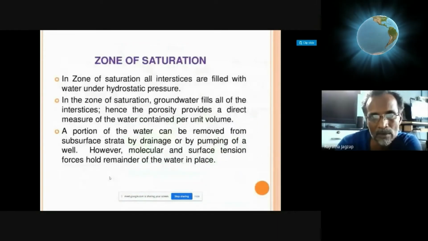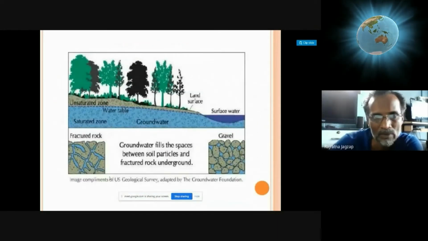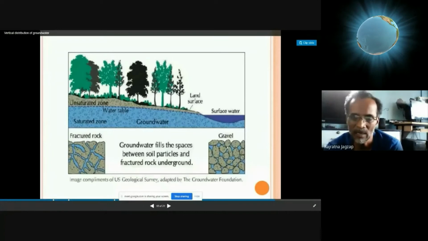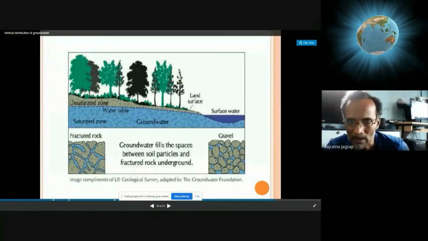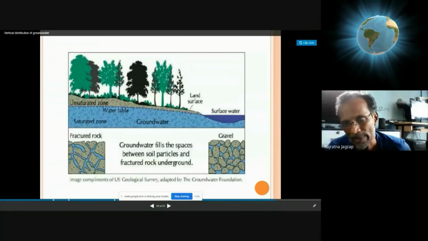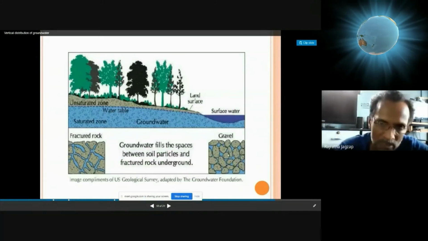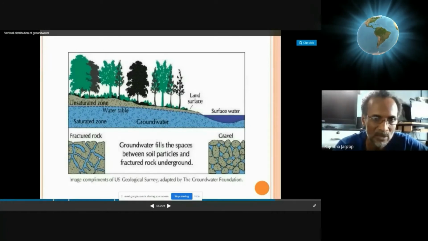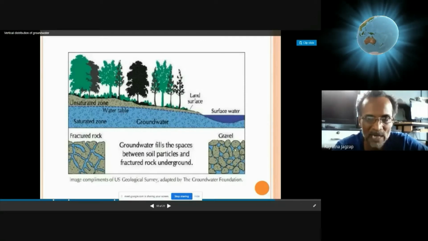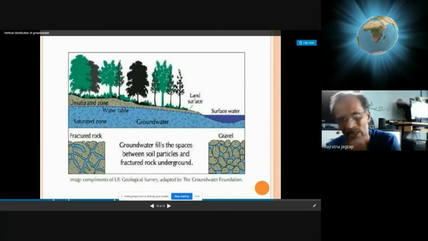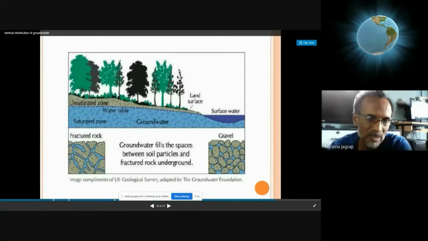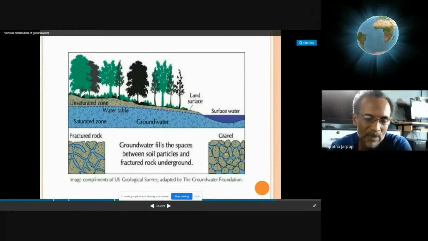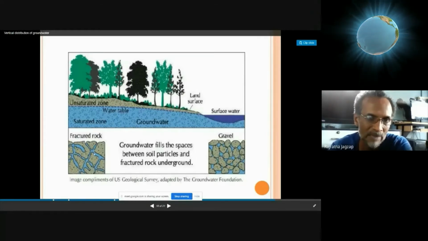The same thing is mentioned here for saturation. Only one point here: on the right hand side, they show natural gravel showing interparticular gaps, or pores, or let's say porosity. And on the left side, you can see cracks present, fractures present in the rock. So these two are different. These interparticular gaps are first hand, and these cracks are developed afterwards, after the formation of the rock. So the particular gaps in the gravel are primary, and if you look at the left hand side, they are secondary.